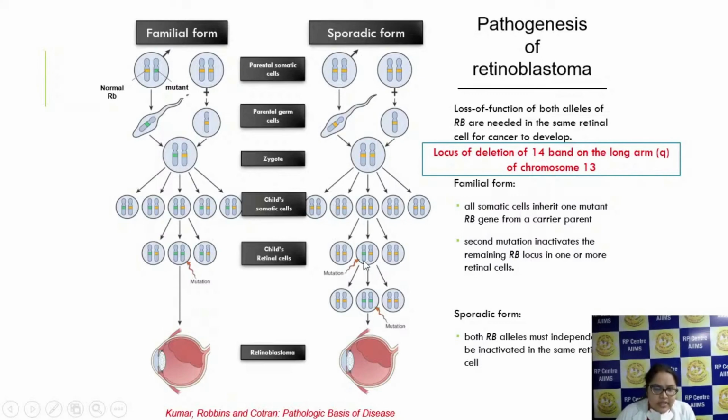But once the cell comes into the child's retinal cells, what happens? First mutation occurs and it becomes a mutant gene. And ultimately, if the second mutation occurs, then both the genes will be affected, and the child will get retinoblastoma. So in sporadic forms, we usually see unilateral retinoblastomas. Familial forms usually present with bilateral retinoblastomas. So you have to remember the locus of the gene. It's present on the 13th chromosome, long arm, 14 band.